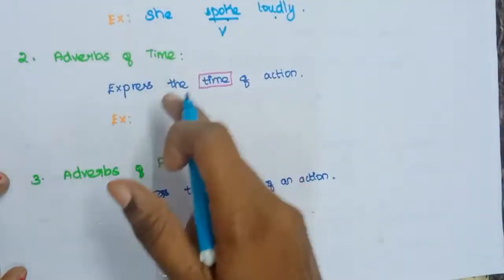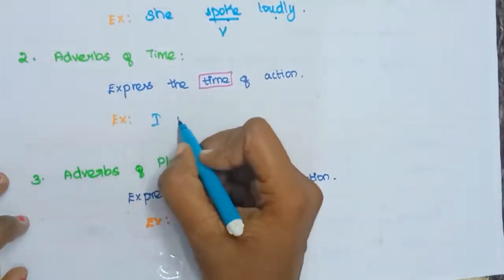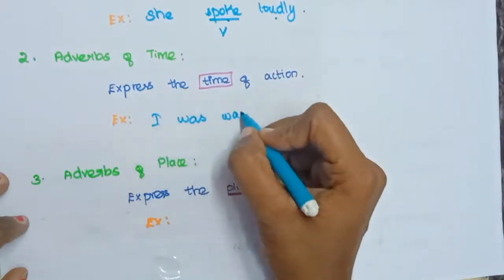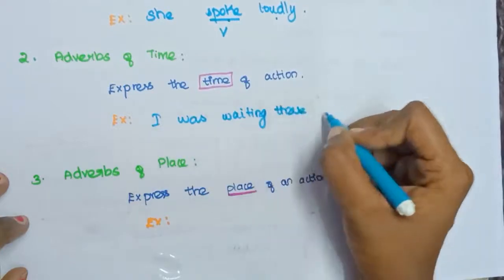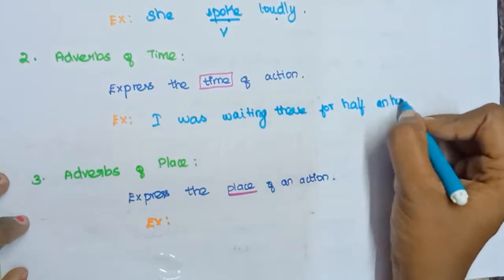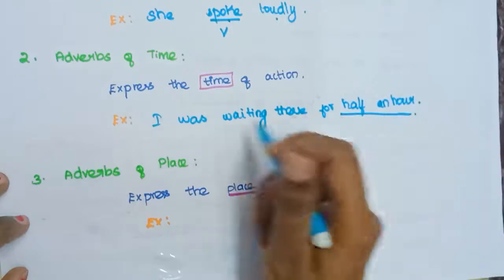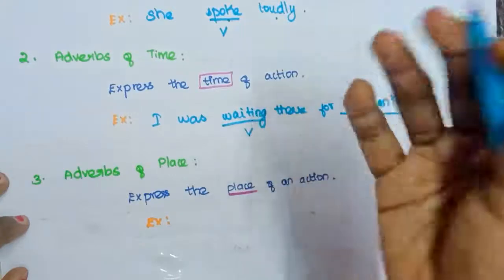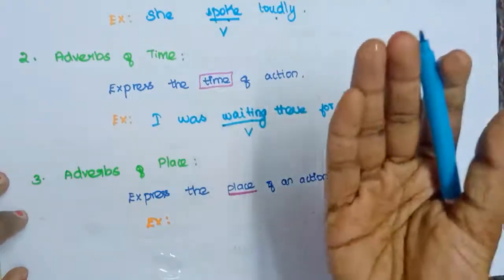For example: I was waiting there for half an hour. Here, where is the adverb? Half an hour is the adverb. Waiting is the verb, and it tells how much time I was waiting. So it is called adverbs of time.